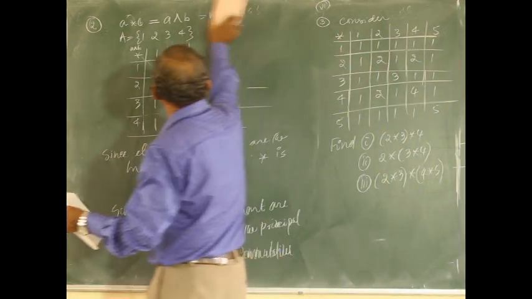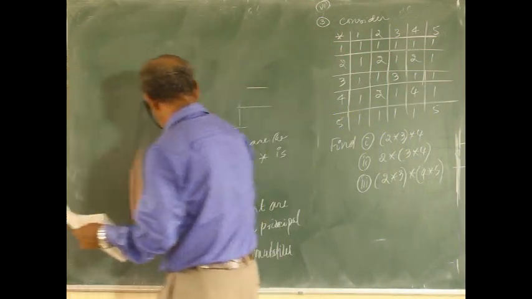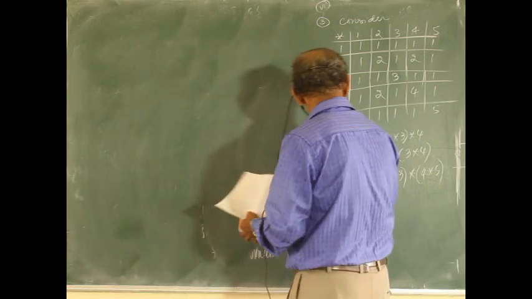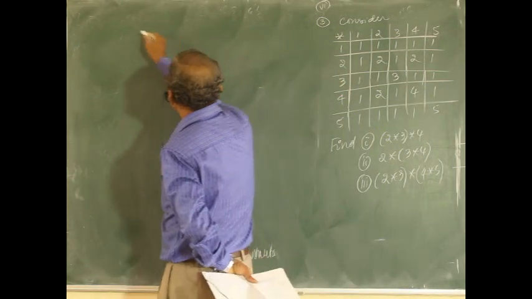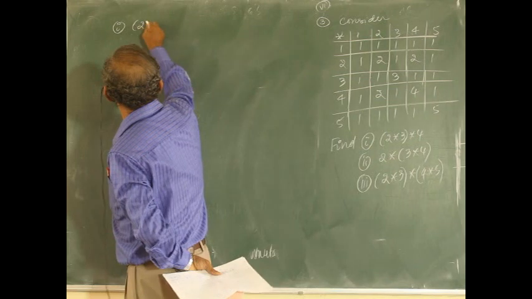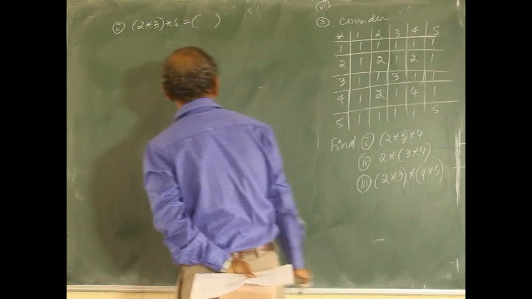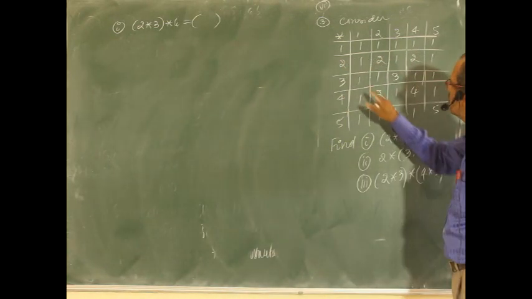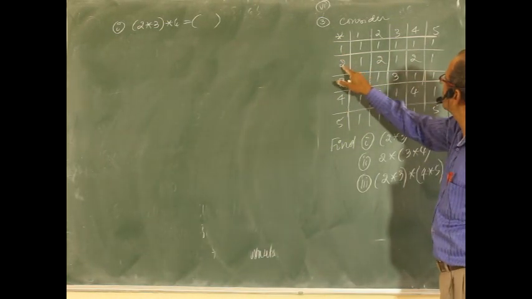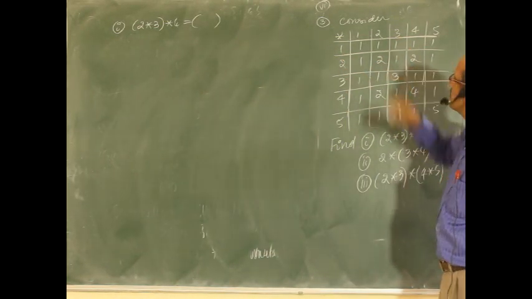First one is, find the value of this. (2 star 3) star 4 equal to, first write 2 star 3. 2 star 3 is 1.